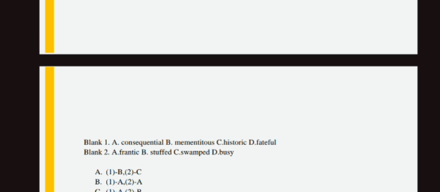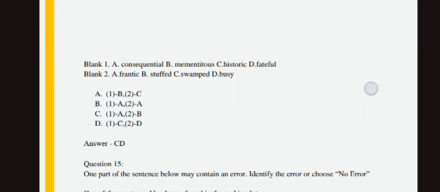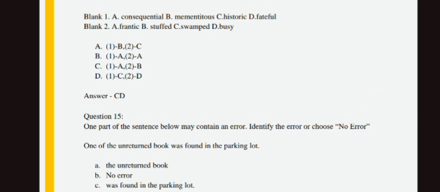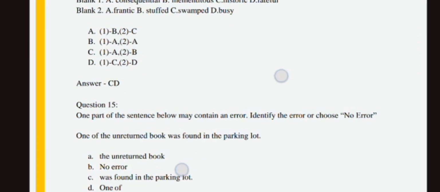Next, the second blank. The sentence describes Mahabalipuram as a seaport in the 7th century. We need an adjective that describes a busy and active seaport. Among the given choices, frantic means wildly excited or chaotic, which does not fit. Next, option B, stuffed, means full, usually referring to an object, not a seaport. Next, swamped means overwhelmed or flooded, which does not fit. Busy means active, so it definitely fits the sentence.